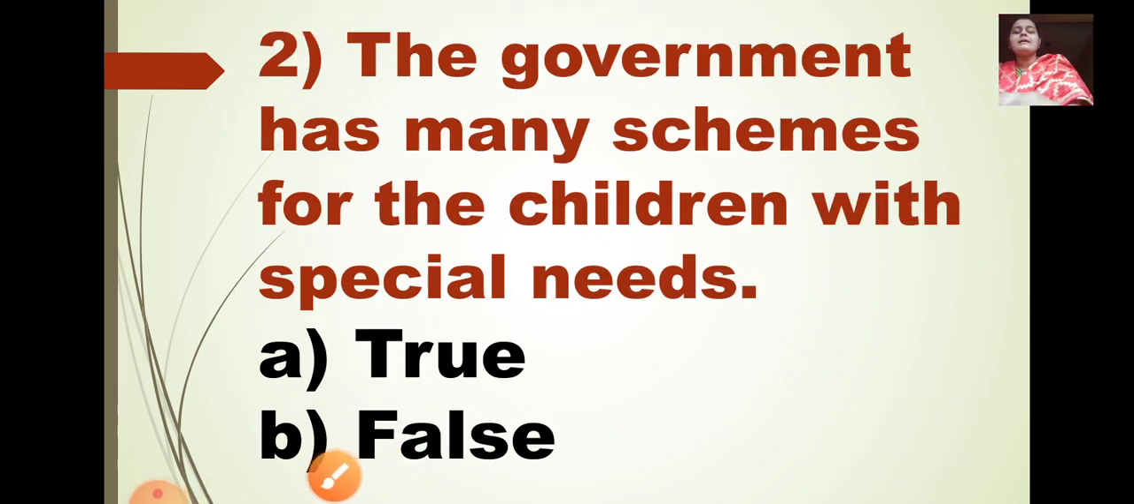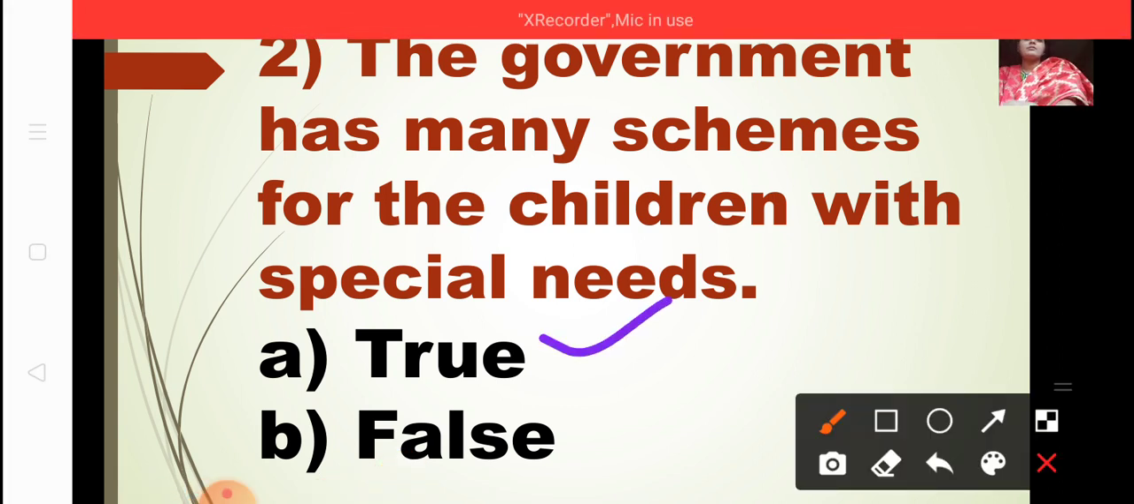Okay. Then next one. The government has many schemes for the children with special needs. True or false? Has the government taken initiative to make schemes for the children with special needs? Yes. So the answer is true. So I am going to take the true option.